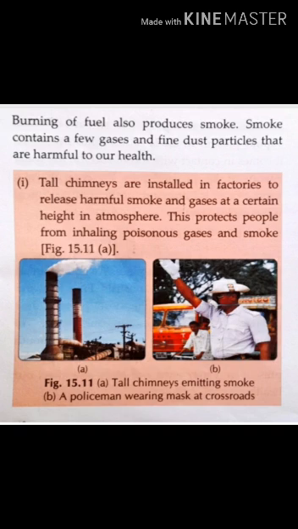Burning of fuel also produces smoke. Smoke contains a few gases and fine dust particles that are harmful to our health. So here there is a box given in which I will tell you some important points. Tall chimneys are installed in factories to release harmful smoke and gases at a certain height in the atmosphere. This protects people from inhaling poisonous gases and smoke. So this is the function of a chimney, which prevents the diffusion of harmful gases or other particles.